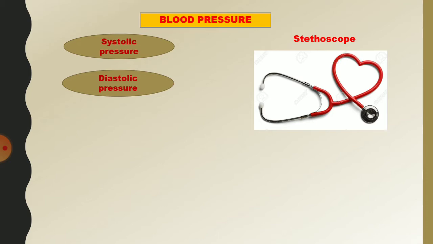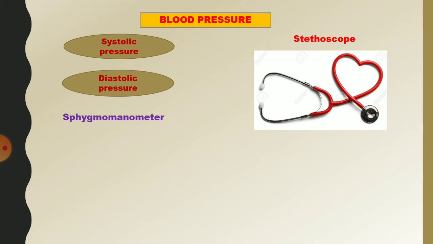Next one, sphygmomanometer. A sphygmomanometer is an instrument used to measure blood pressure. When a person is in a relaxed or resting condition, the brachial artery pressure is measured with the help of the sphygmomanometer.